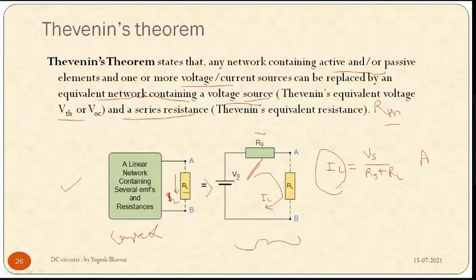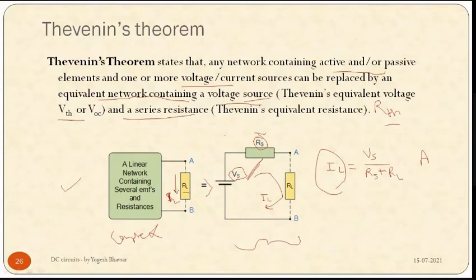It is not as simple as you are thinking. There is one twist. What is the twist? What about this Vs and Rs? What are their values? It is not given in the statement, but in the explanation, it is given that we need to find out the values of Vs and Rs.